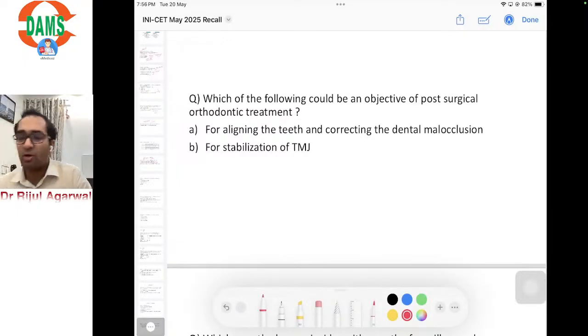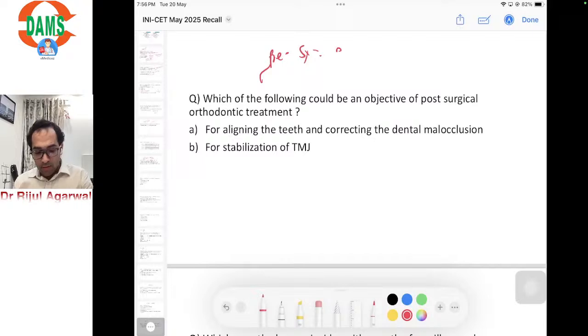Another question, options were incomplete. If someone can recall those options, it will be of great help. Which of the following could be an objective of post-surgical orthodontic treatment? Options were aligning the teeth and correcting the dental malocclusions, or stabilization of TMJ. The objective of post-surgical means you have surgically corrected and brought the maxilla and mandible to their ideal position. Now for pre-surgical, what is the objective?